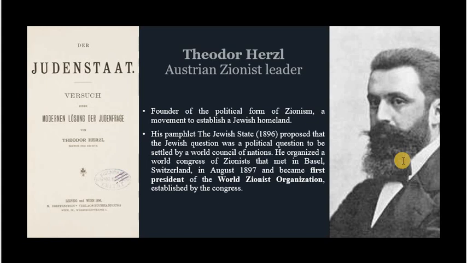We cannot forget his contribution to the formation of the Jewish state, because he created a movement to attract all the international actors toward the formation of the Israeli state.